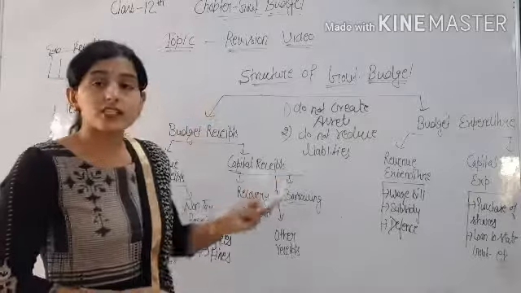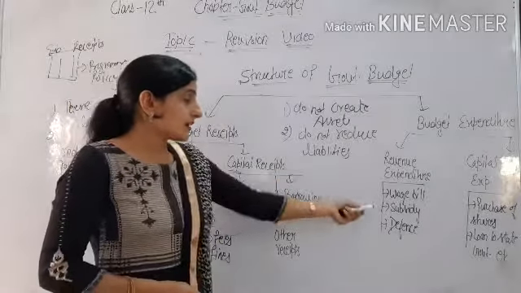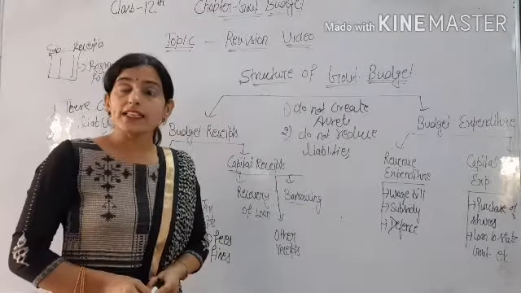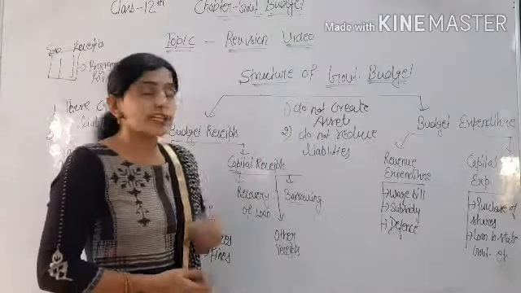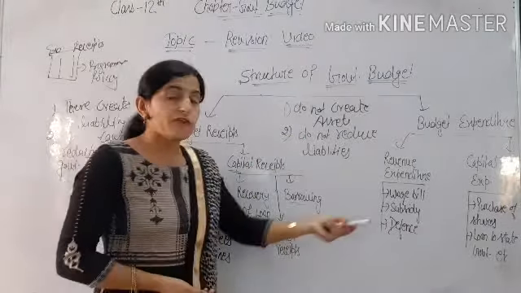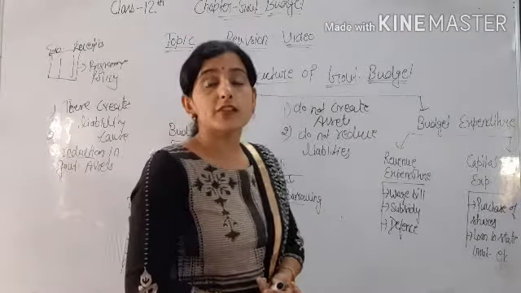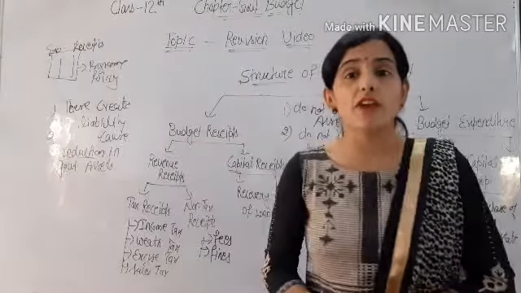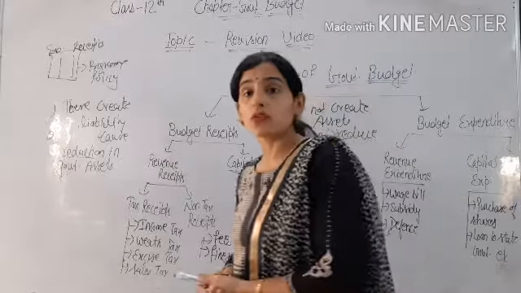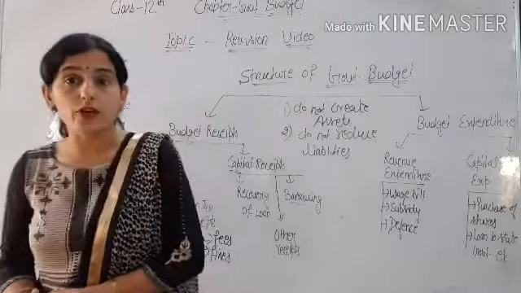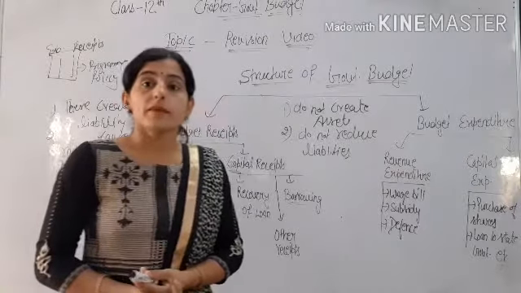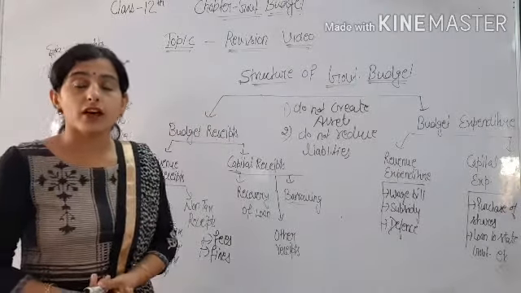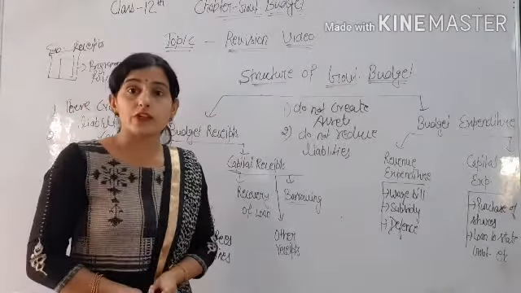Subsidy: if the government is giving subsidy, then there is no creation of assets. Defense: expenditure on defense is included in revenue expenditure, because it does not create assets and also does not reduce the liability of the government. It means the government spends on purchasing defense equipment.